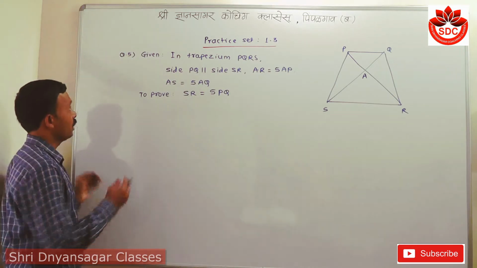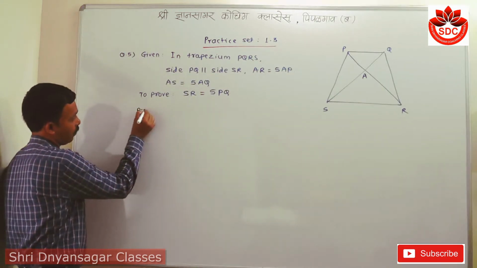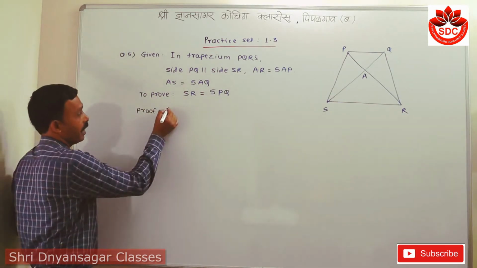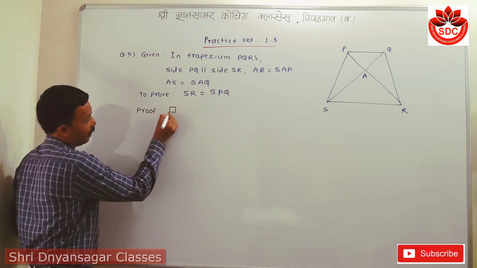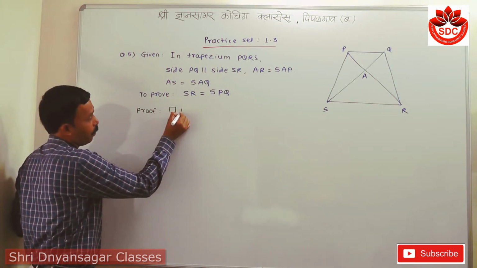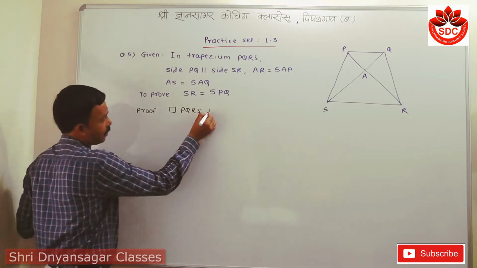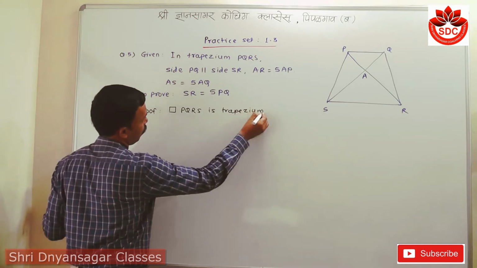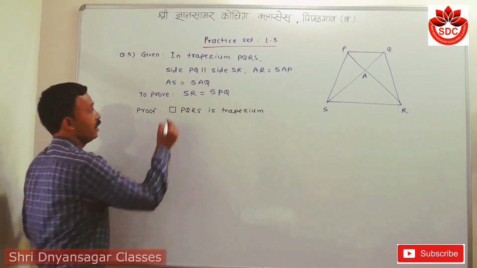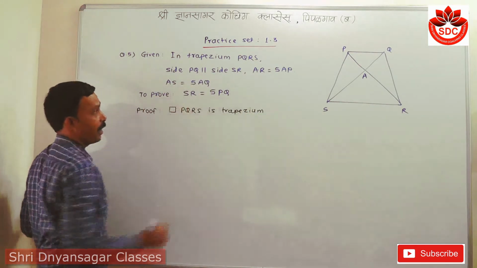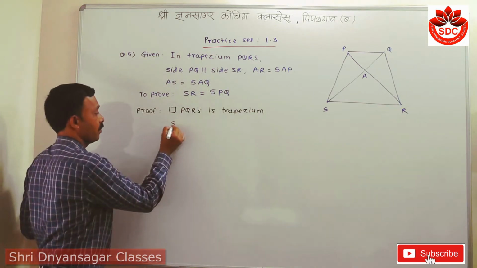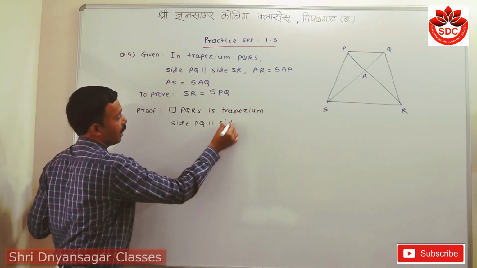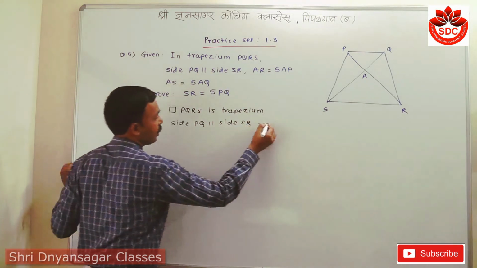Now student, for this it is proved. Student, what is in the given, we should write first. Here we take the quadrilateral PQRS is a trapezium. Then side PQ is parallel with side SR. This is given.